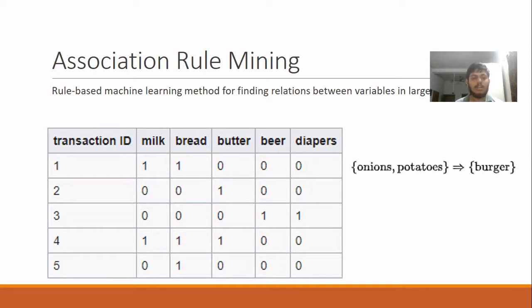For example, a rule could be the item set onions and potatoes resulting in burgers, which means that if someone were to buy onions and potatoes at the same time, they are likely to be making burgers. This was an oversimplified example of a rule. As you can see on the left, a database is represented to which association rule mining can be applied.